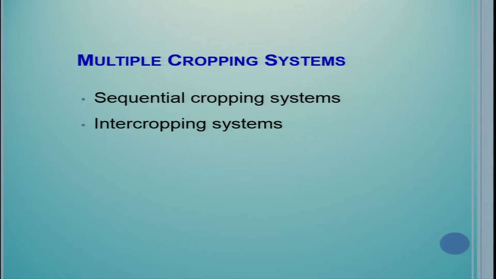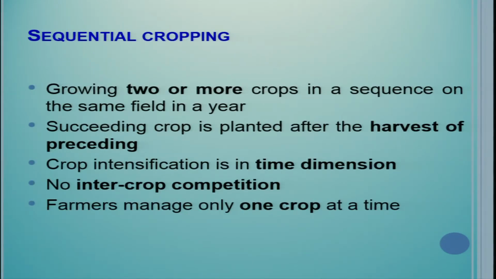So multiple cropping systems can be further divided into two: sequential cropping system and intercropping system. In sequential cropping system, you grow two or more crops in a sequence on the same field in a year. So that is your kind of sequential cropping. The succeeding crop is planted after the harvest of the previous crop. Crop intensification is in the time dimension. It is always in the time dimension.